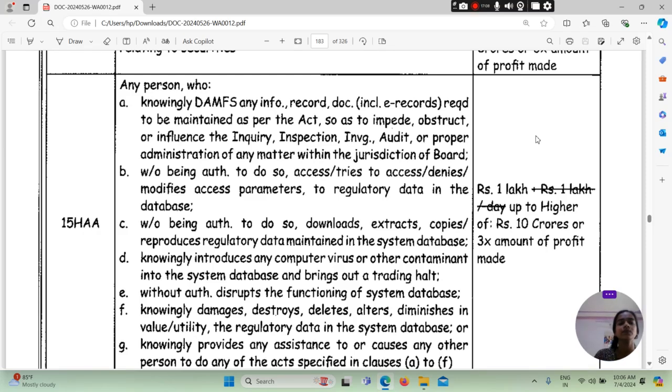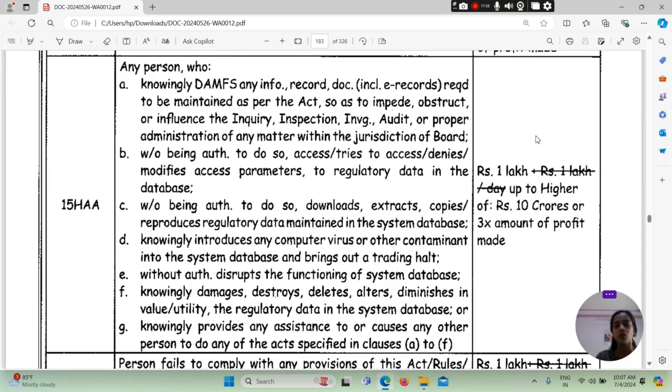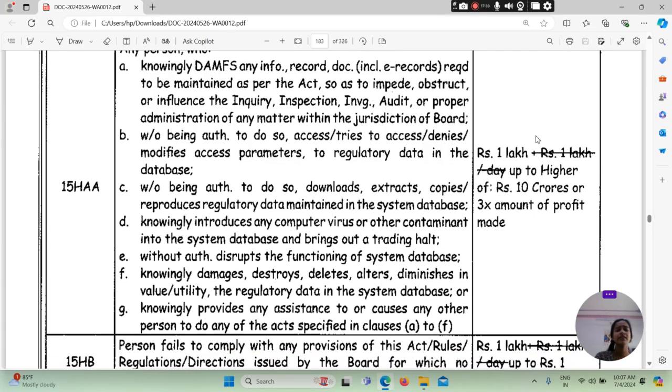अगर कोई भी पर्सन knowingly destroys any information recorded, document including the e-records required to be maintained as per the act, so as to impede, obstruct, or influence the inquiry, inspection, investigation, audit, and proper administration of any matter within the jurisdiction of board; without being authorized to do so, accesses or tries to access, denies, modifies access parameters to regulatory data in the database; without being authorized to do so, downloads, extracts, copies, reproduces regulatory data maintained in the system database; knowingly introduces any computer virus or other contaminant into the system database and brings it to a halt;